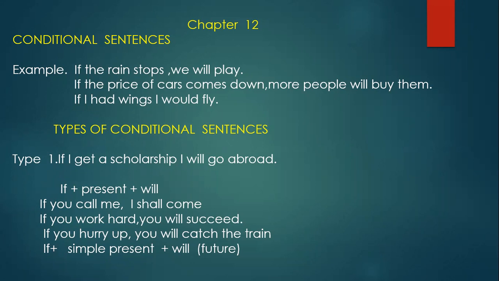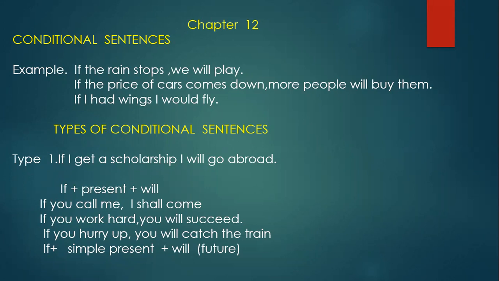So what is a condition? A condition is something that has to be fulfilled. That means it has not happened yet. Okay, so a condition is something that has to be fulfilled before something else can happen. Okay, before something else can happen. See the example: if the rain stops, we will play.